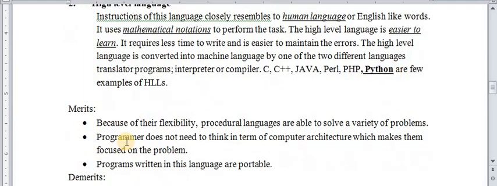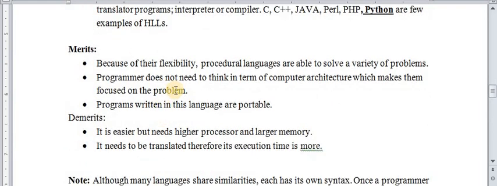Okay, so what are the merits of high level languages? Because of their flexibility, procedural languages, as we can also call them, are able to solve a variety of problems. The programmer does not think in terms of computer architecture, as the programmer has to think in assembly language, which makes them focused on the problem. So here there is no need to think about the computer architecture, you have to think about the problem.